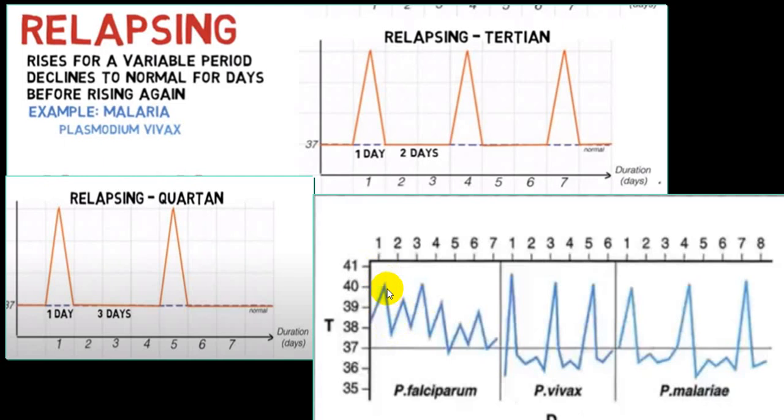So we also call it malignant quotidian. And in case of P. vivax, occasionally you can get even malignant tertian fever. But classical in case of P. vivax, you will come across relapsing tertian fever. So gap of 1 day, and on the third day, you will have again a spike.